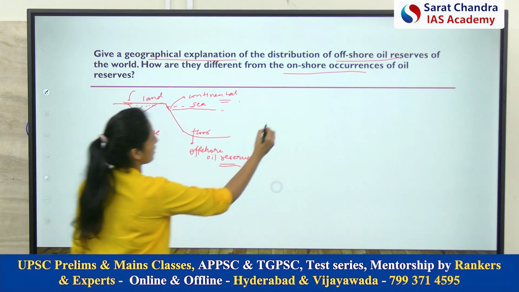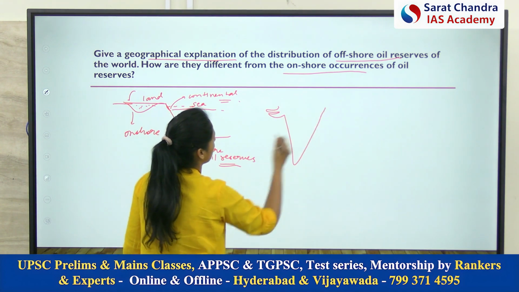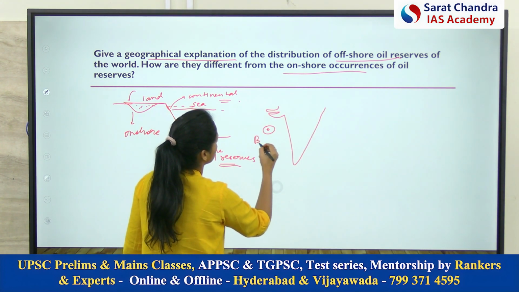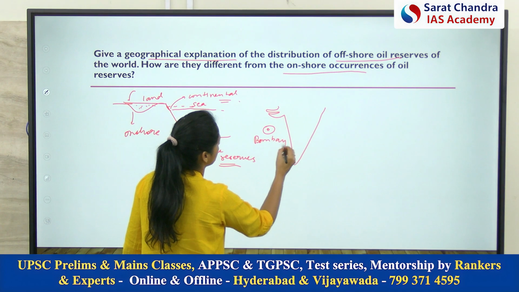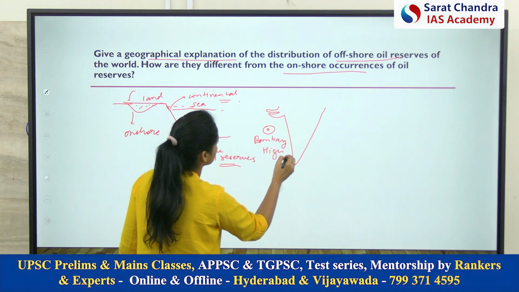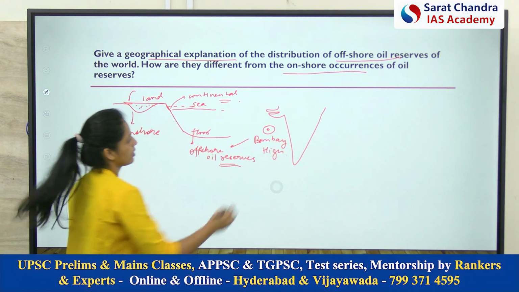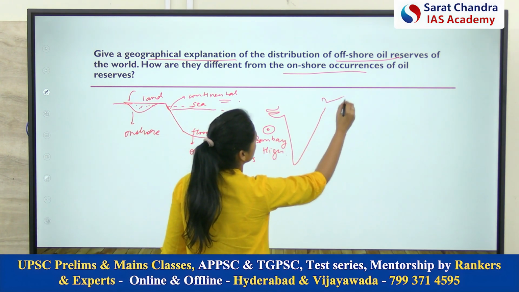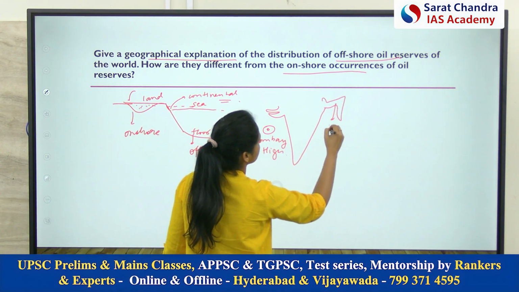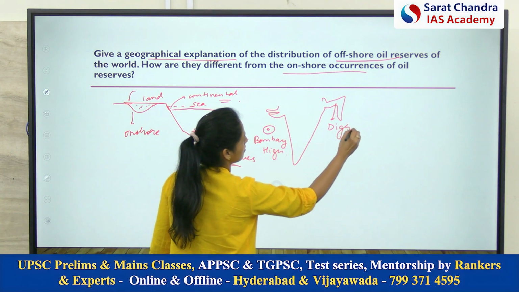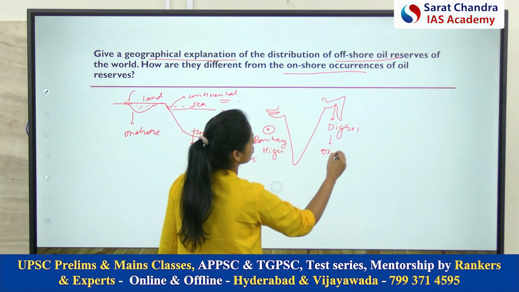Okay, so for example, Bombay High in India is an offshore oil reserve, and Digboi in Assam is an onshore oil reserve.